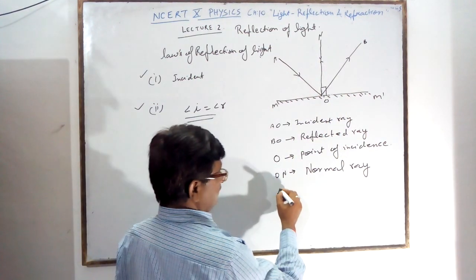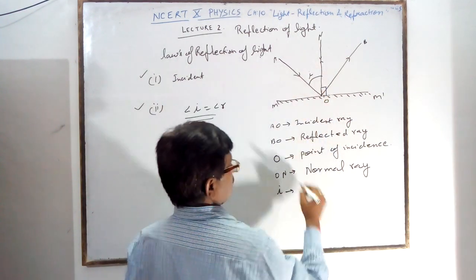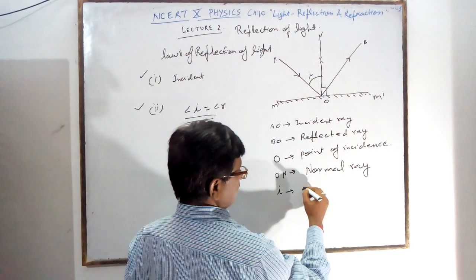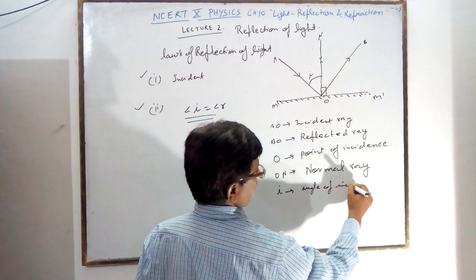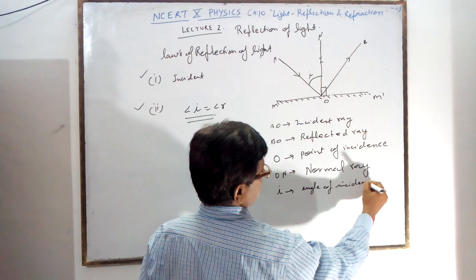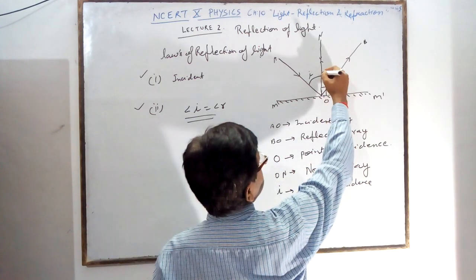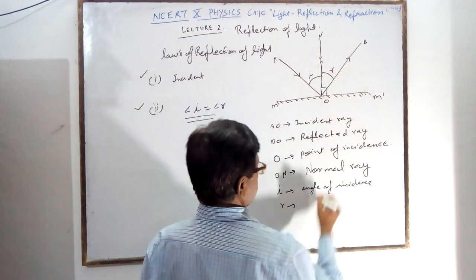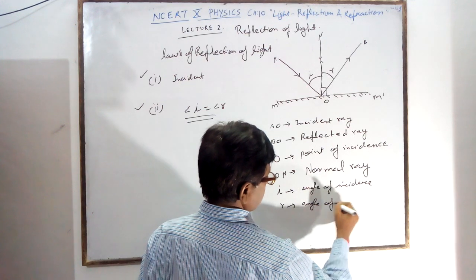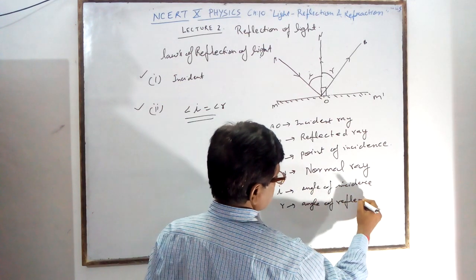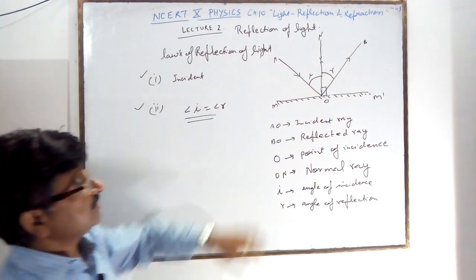This angle I is called the angle of incidence, and this side R is called the angle of reflection.